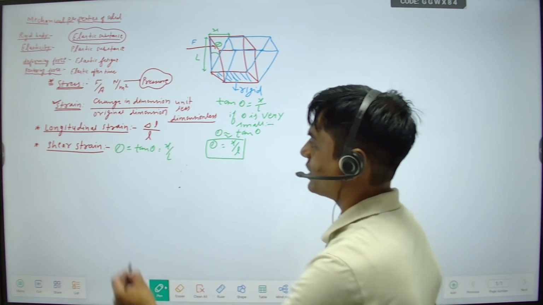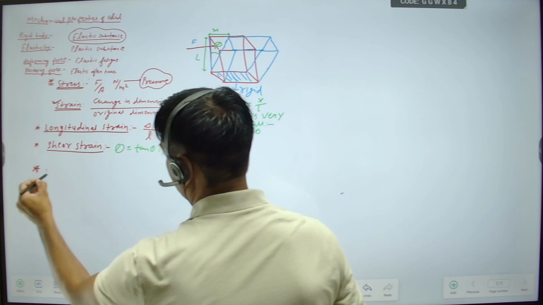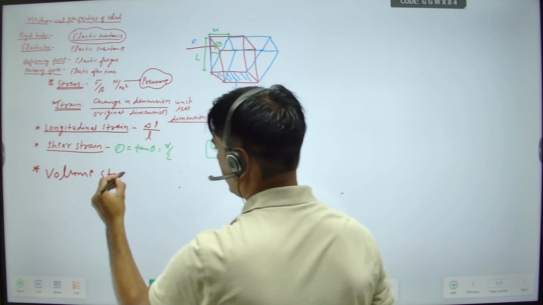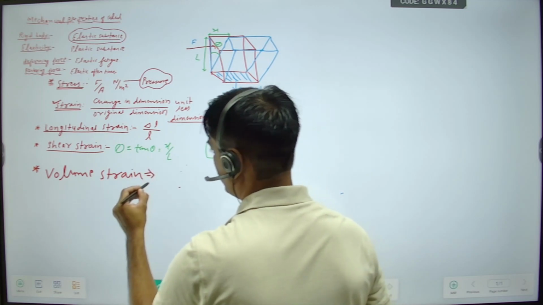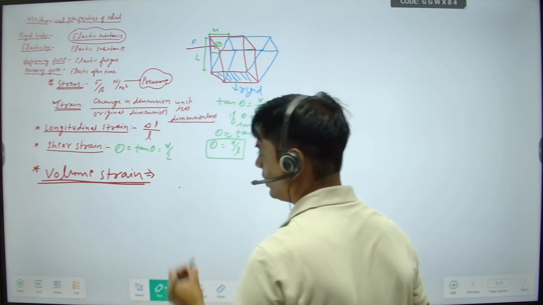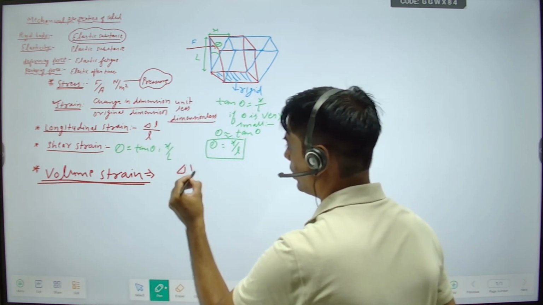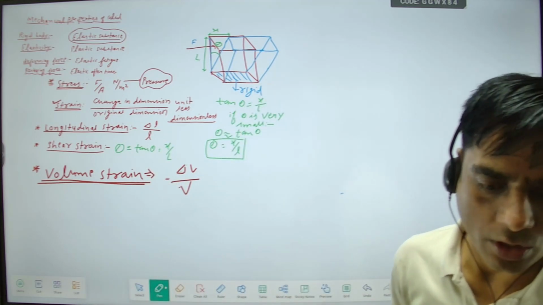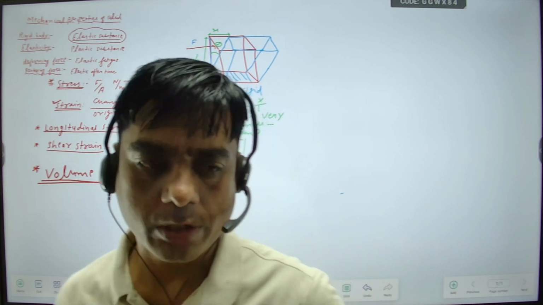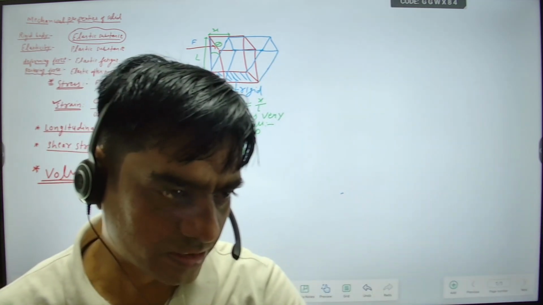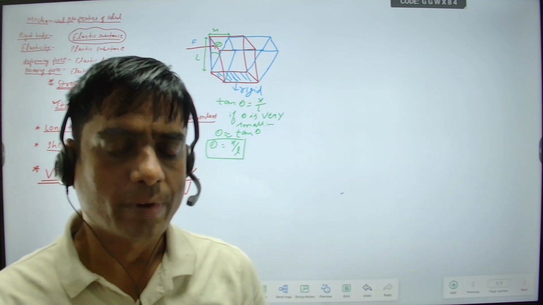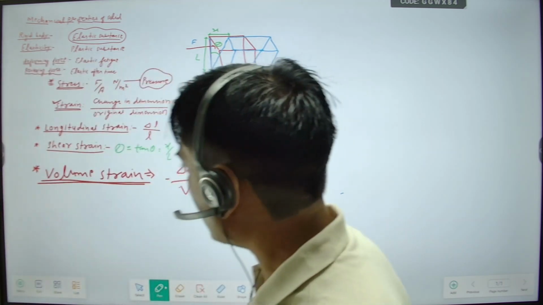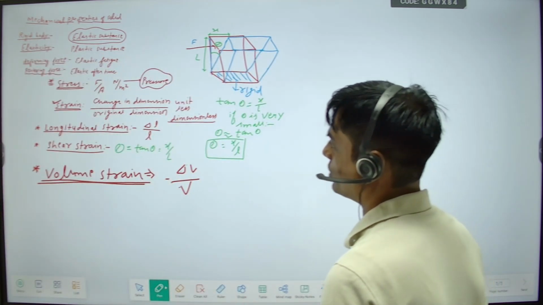Now the next one is volume strain. What is volume strain? It is change in volume upon original volume, or normally we use minus delta V upon V, because by application of external force, the volume of the substance will generally decrease. When we change the length, it will increase.